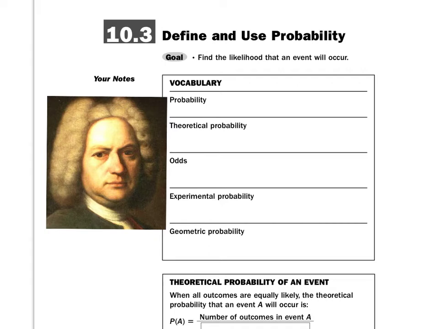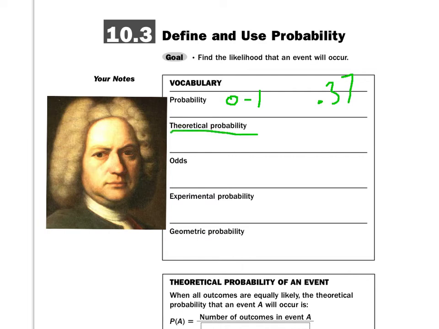What we're going to start with is this vocab stuff, and we have probability. The first thing we're going to talk about, when we talk about probability, and you guys kind of know this, is what's the chances that this or that's going to happen? Generally, probability is anywhere from 0 to 1. We use it as a percentage. So when I say you have a 0.37 chance, that means you have a 37% chance of something happening.